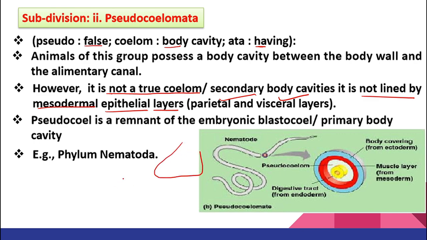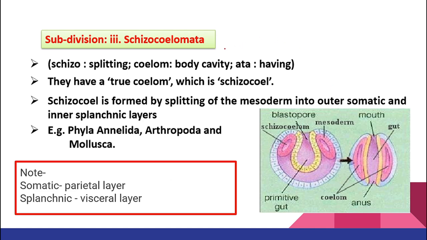Parietal, class, if I want to give you one example, let me draw it again. This is your lungs. Lungs have two layers of covering. What did I say? An internal organ is viscera, so lungs are viscera. The internal layer we call the visceral layer and the outer layer we call the parietal layer, right? An example is your nematode.